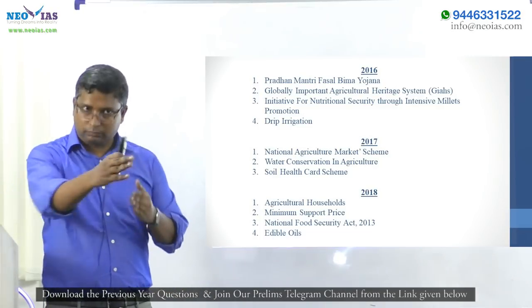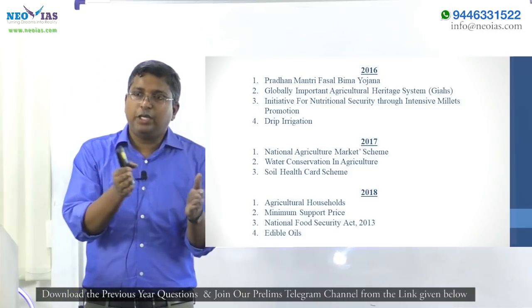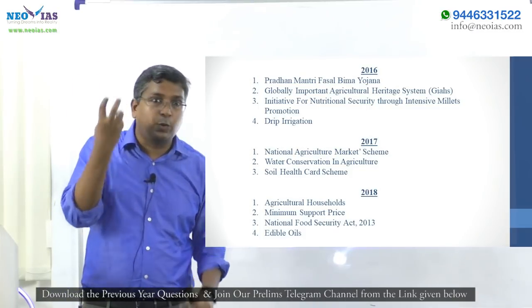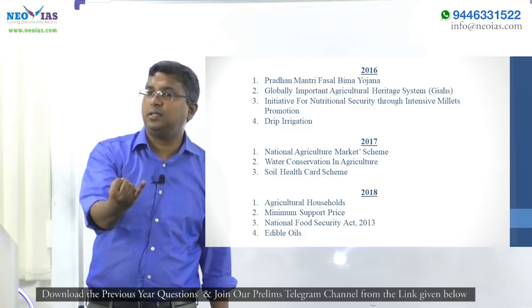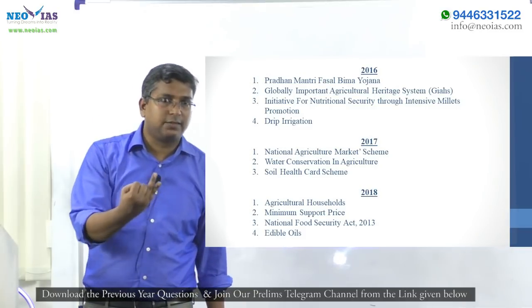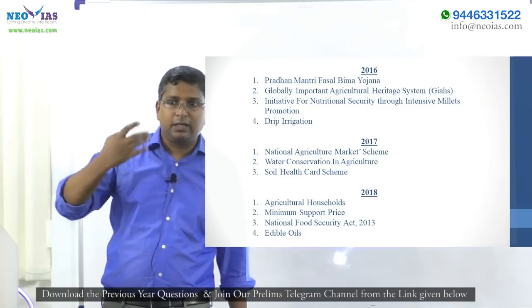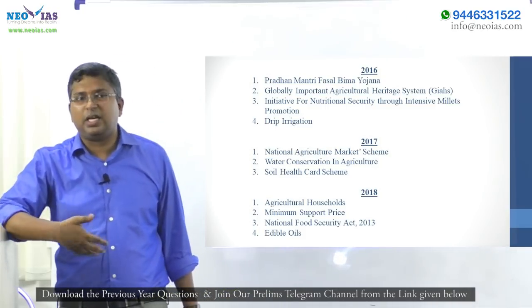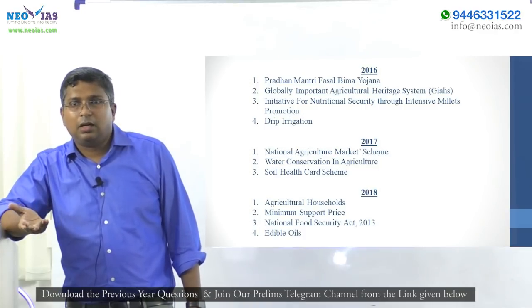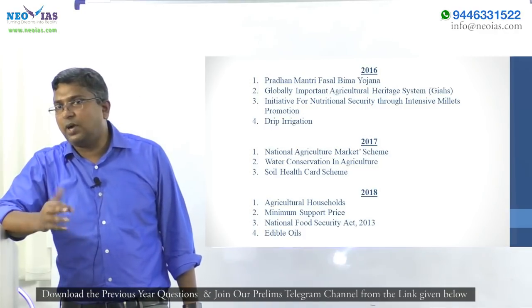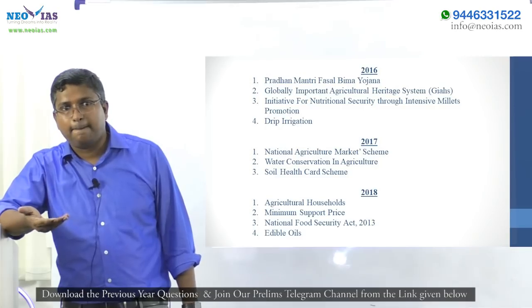agriculture also, I told you, you need to study the agricultural inputs like seeds, agricultural seeds, fertilizers, then related irrigation, different types of irrigation, advantages of certain types of irrigation, then organic farming, biofertilizers like that.